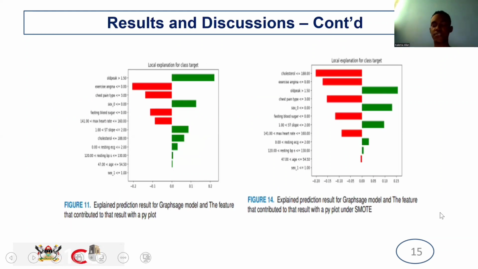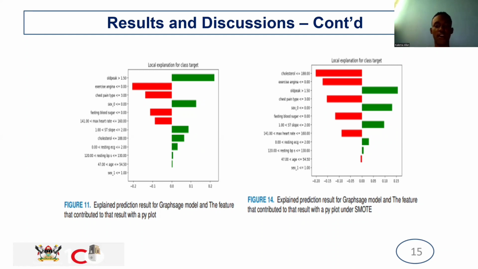So we have other models. We used LIME on other models, and LIME didn't use a force plot. We used the pie plot instead, and it shows the same thing. As you can see, the green bars that go to the right indicate the positive correlation, like features that contributed to the positive result, while red contribute otherwise. So in our model, GraphSage, for example, used LIME explainability.